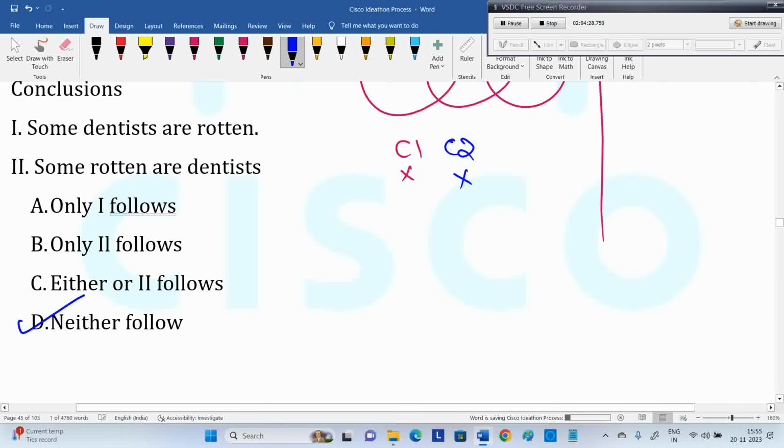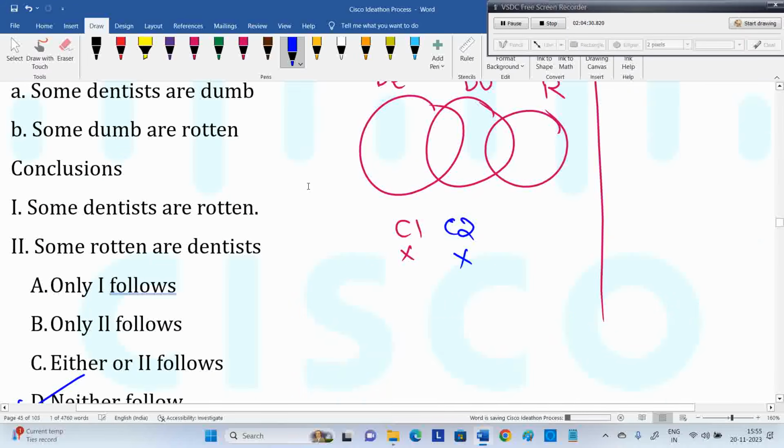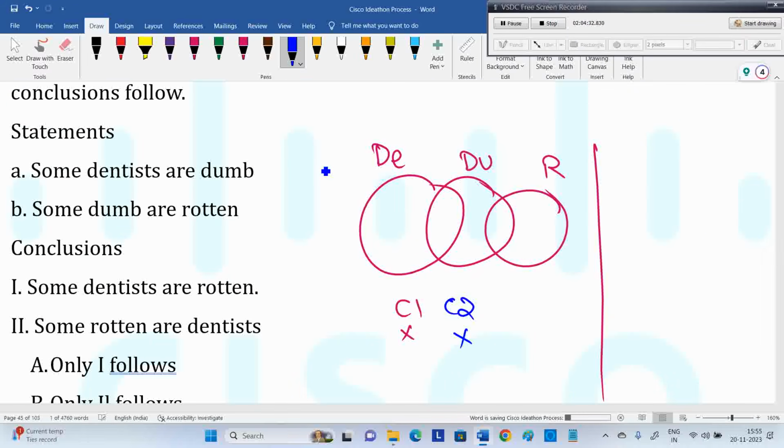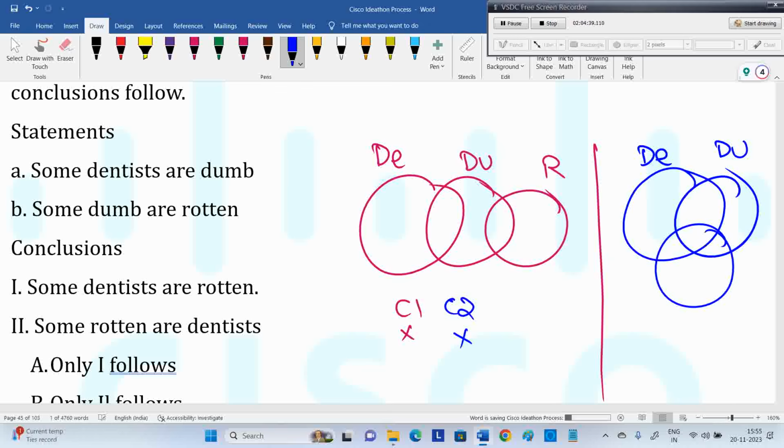But listen, it's not about the neither answer. Okay, if they use the word possibility, see, some dentists are dumb, some dumb are rotten. This also is a correct diagram. Now both are true. Problem is this: if they use the word possibility, some dentists are rotten is a possibility, then correct. Possibility means one diagram satisfied also you should take.